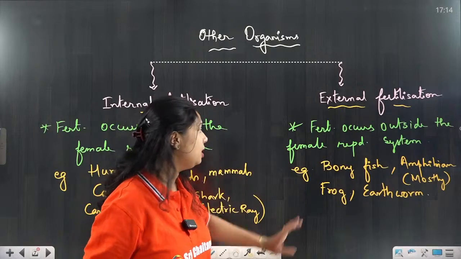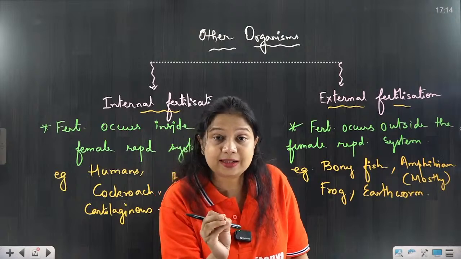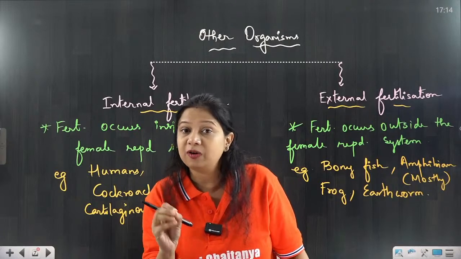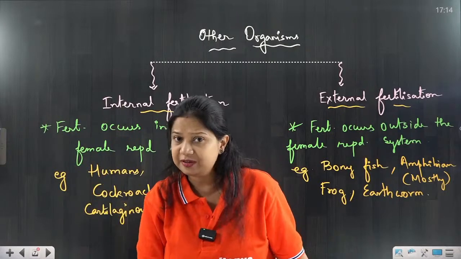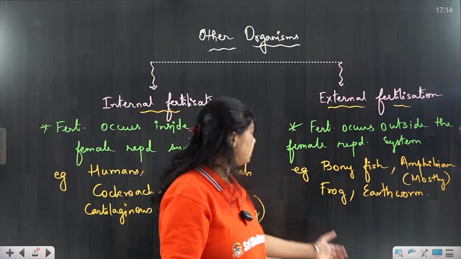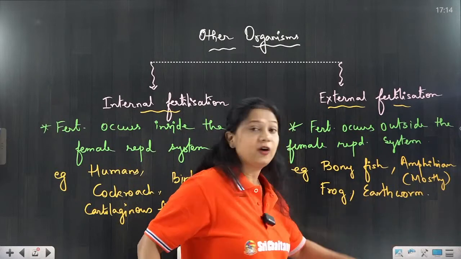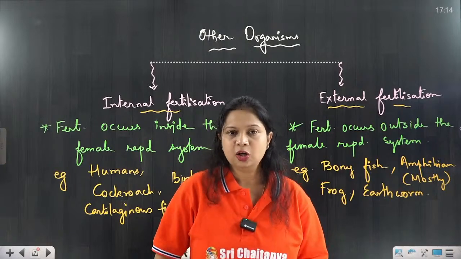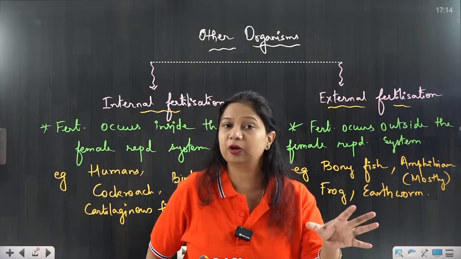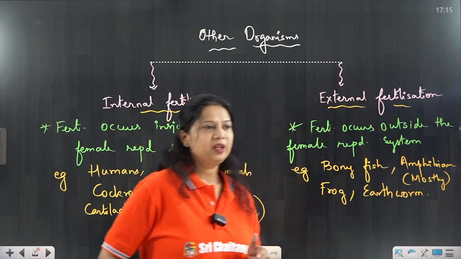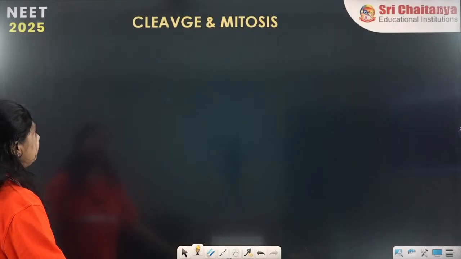These also show the process of external fertilization, where the fusion of sperm and ovum is taking place outside the body of the female reproductive system. So where is it taking place? In case of frog and fishes, it takes place in the water. In case of earthworm, it takes place in the soil. So there are different locations where the fertilization or fusion of sperm and ovum is taking place. Alright. So this is internal and external fertilization.